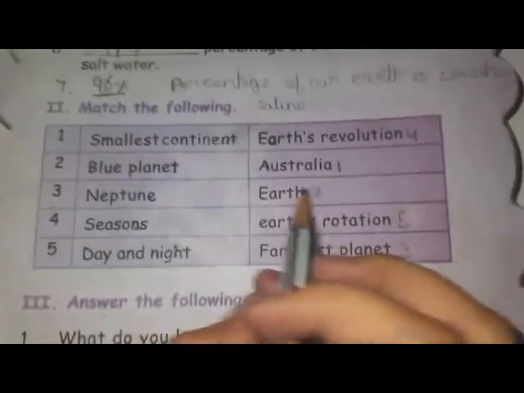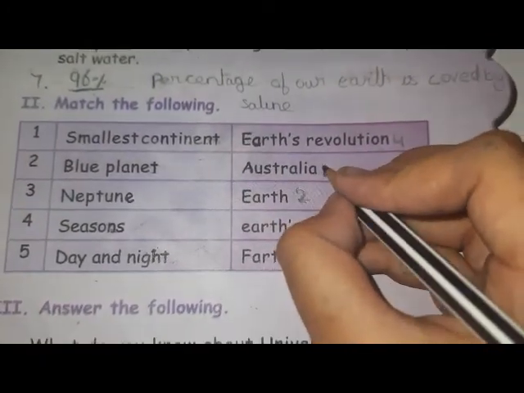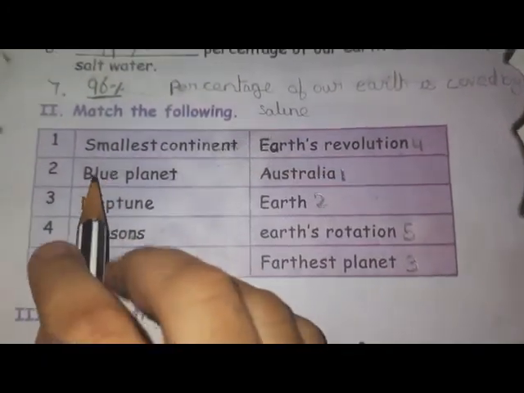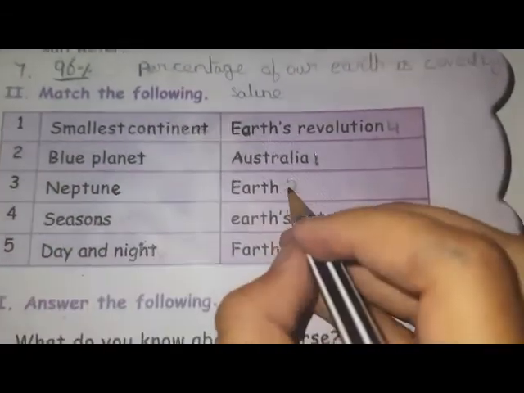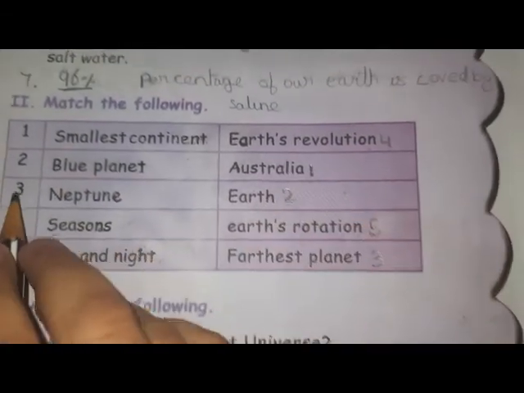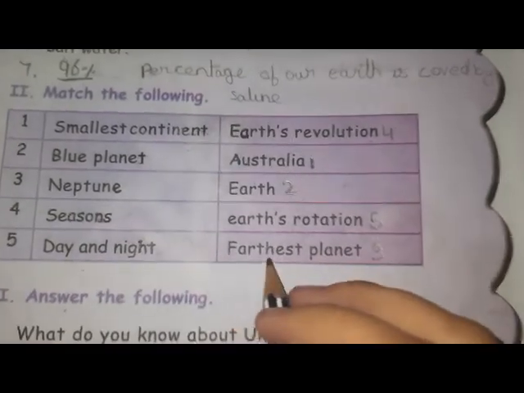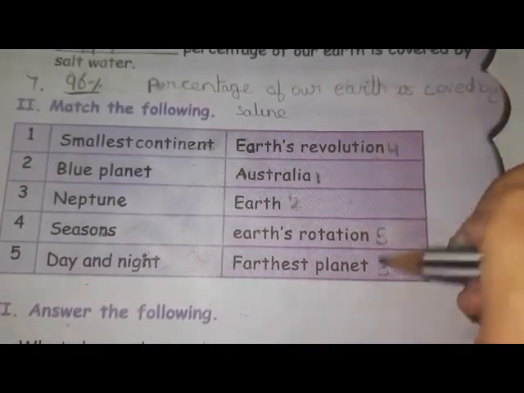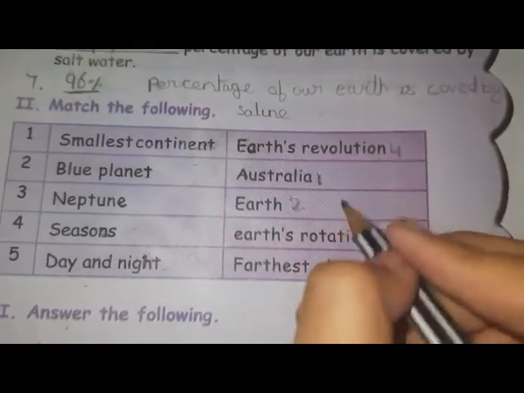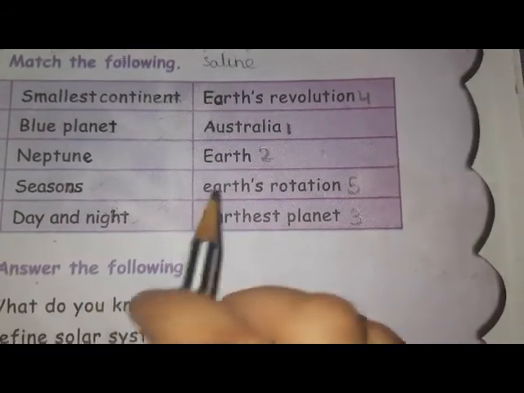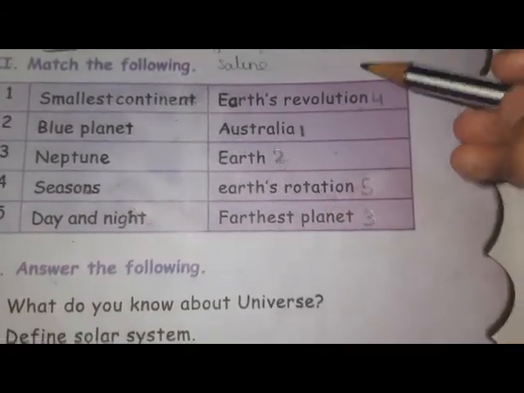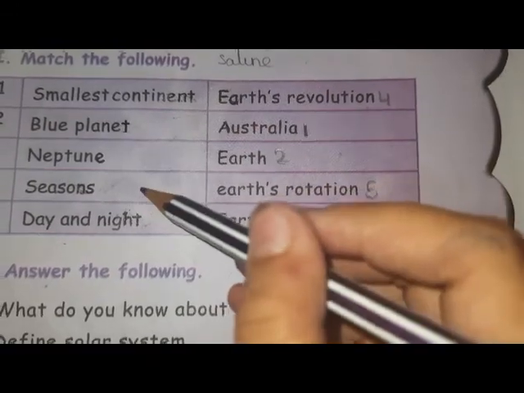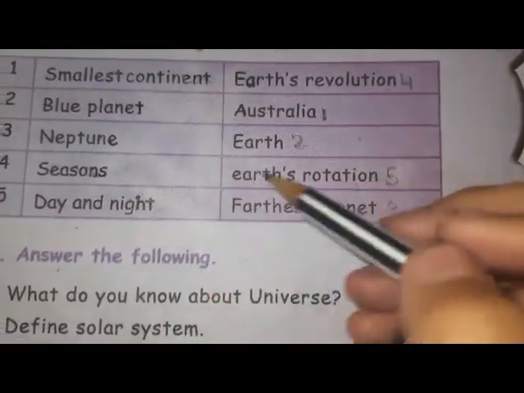So next we can see the match the following. First one, smallest continent is Australia. Okay. Next one, blue planet is Earth, our Earth. Third one, Neptune, farthest planet. I have written numbers here. You can draw a line or you can write the numbers. Fourth one, seasons, Earth revolution. Fifth one, day and night, Earth's rotation. You have to remember this. Revolution means seasons, rotation means day and night.